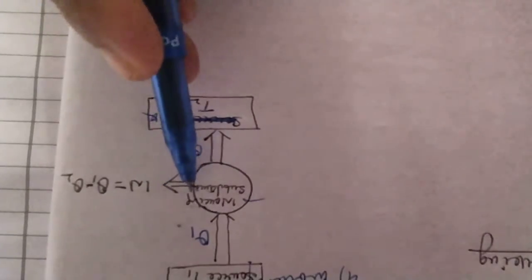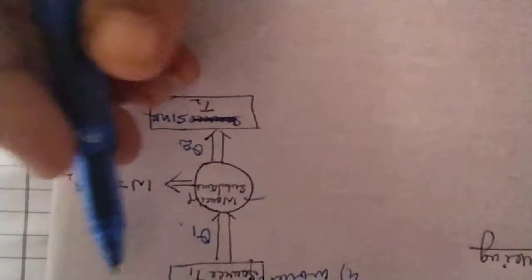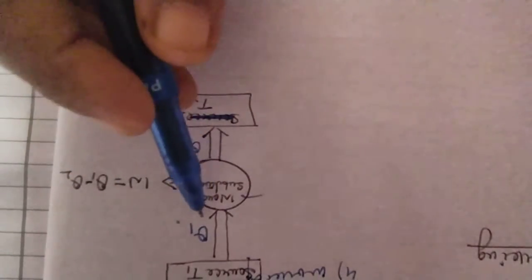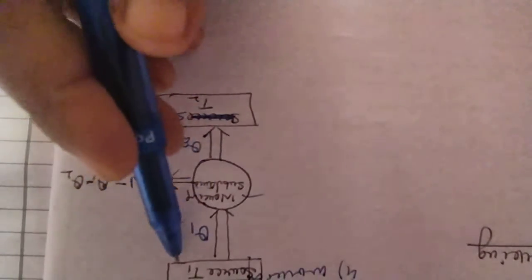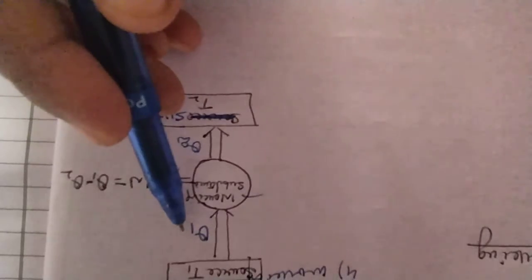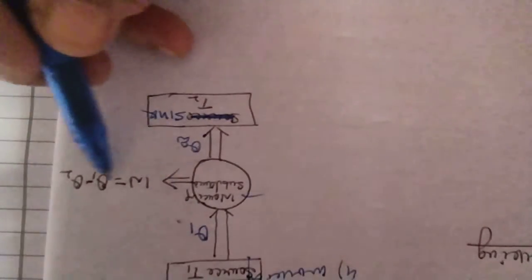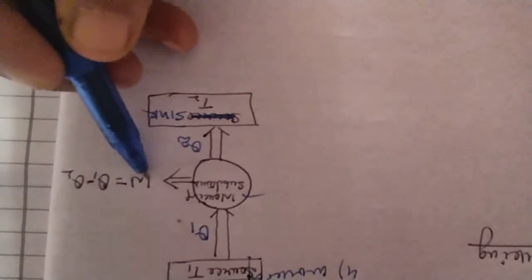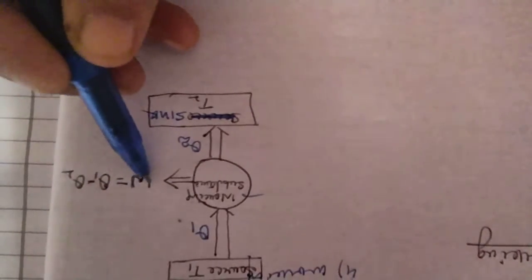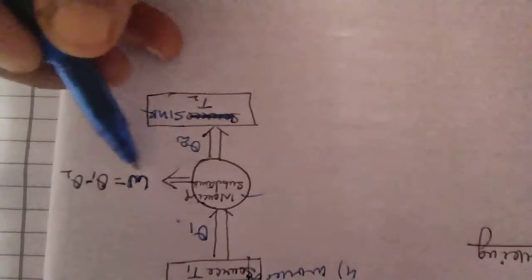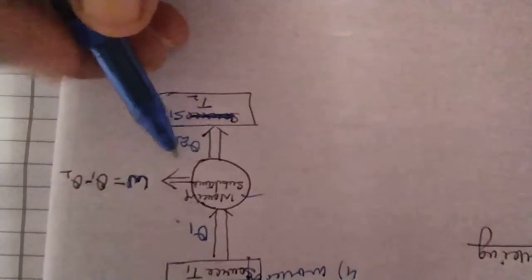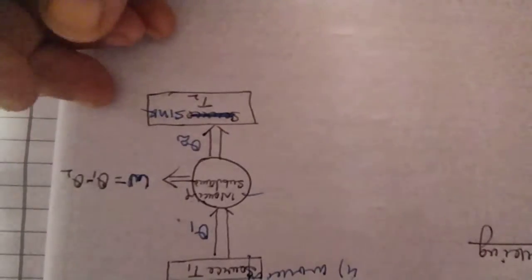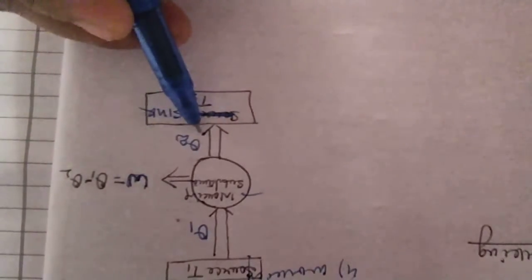Now how does it work? First of all, the working substance absorbs the heat from the source, and a part of the absorbed heat is converted into mechanical work. This is the energy used by the machine for work, and the remaining energy is rejected to the sink.